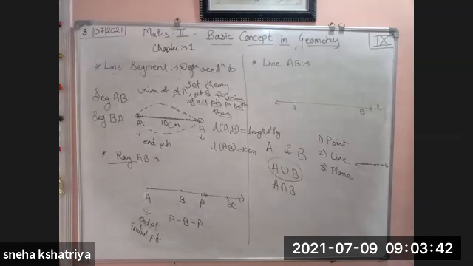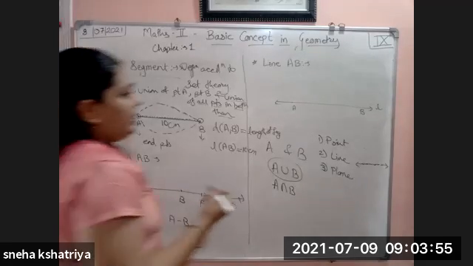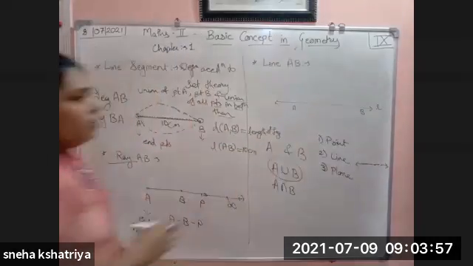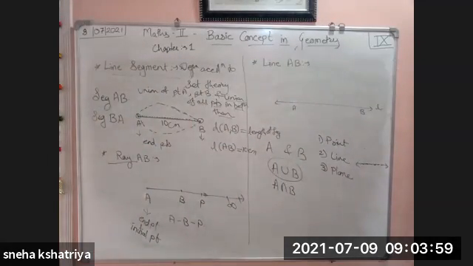Now third, the definition of line. What is the definition of line? The union of the set of points on ray AB and the opposite ray of ray AB is called the line. Now, what was the definition of line before? What was the definition of line?